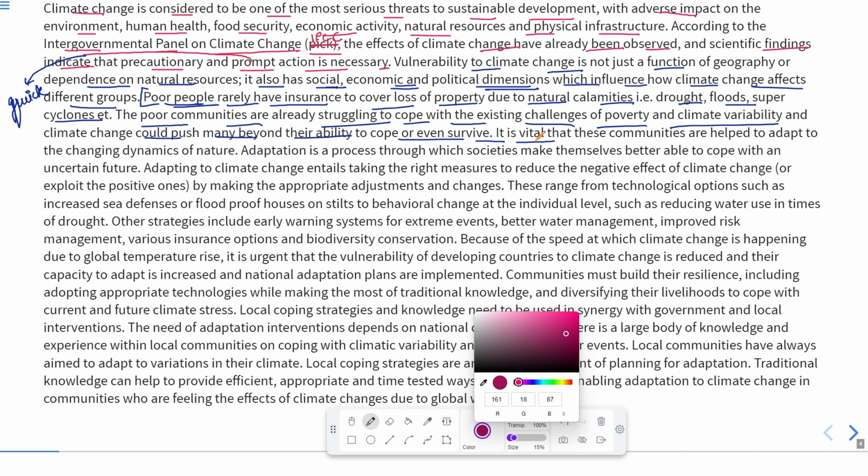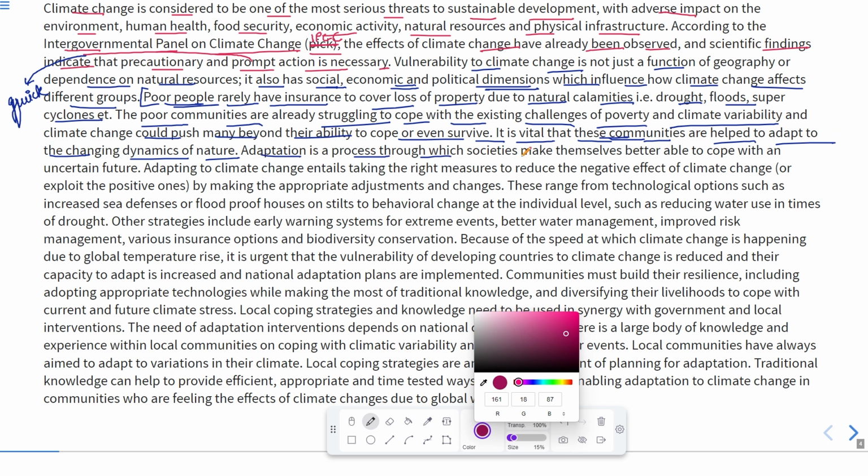It is vital, meaning important, that these communities are helped to adapt to the changing dynamics of nature. What are these communities referred to? These communities means poor people and the people for whom the situation is going beyond their ability to cope. So these communities must be helped to adapt to the changing dynamics of nature.